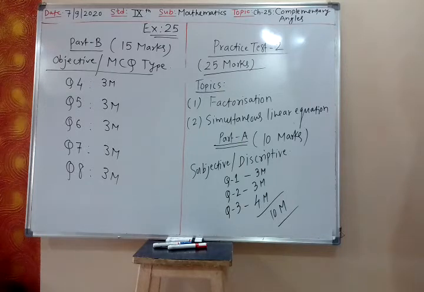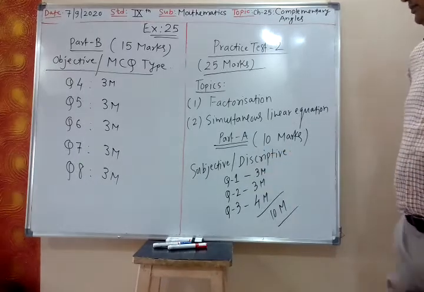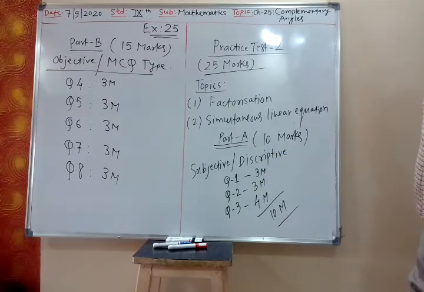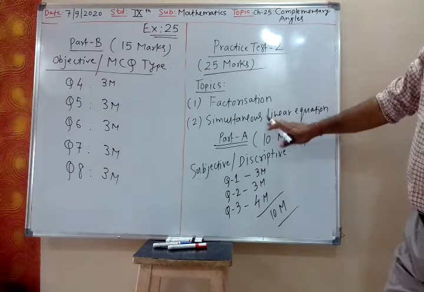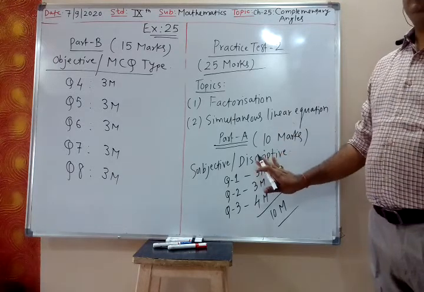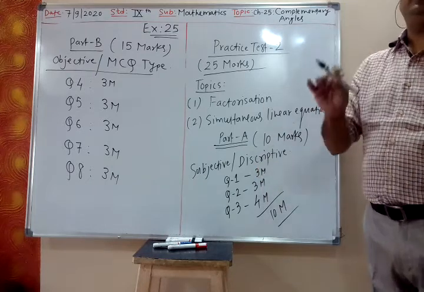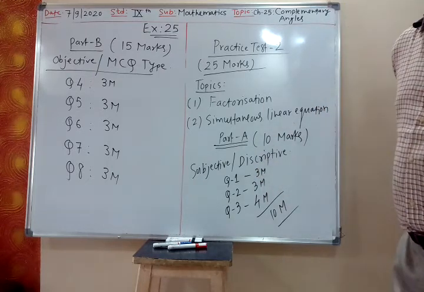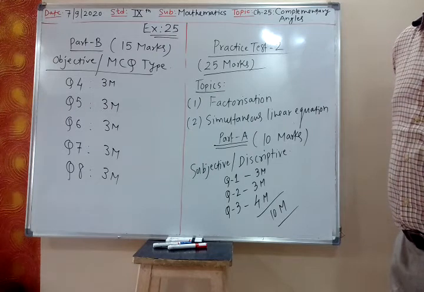Part A 10 marks, subjective or descriptive type, 3 questions, 3, 3 and 4 marks. Part B 15 marks, objective type or MCQ. For each question there will be 4 options. Click the correct option. Part A you have to solve on paper, take the photograph and then upload it in the worksheet.